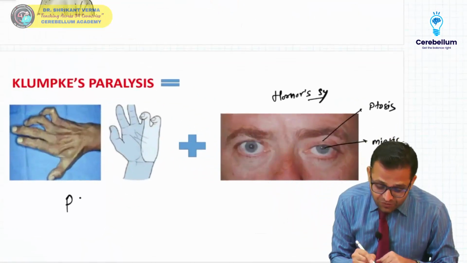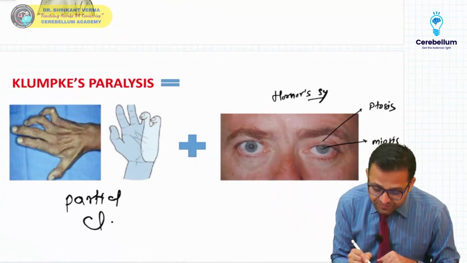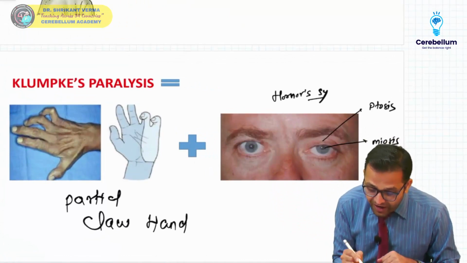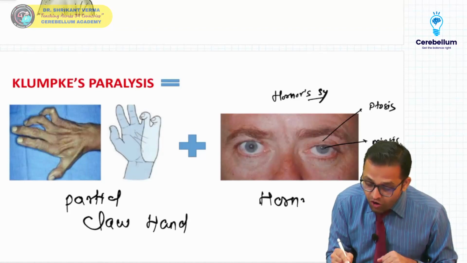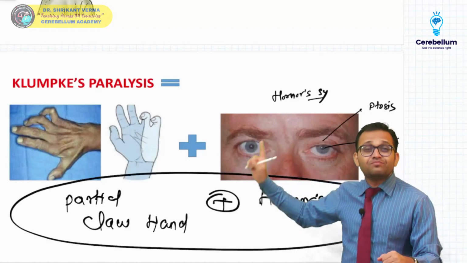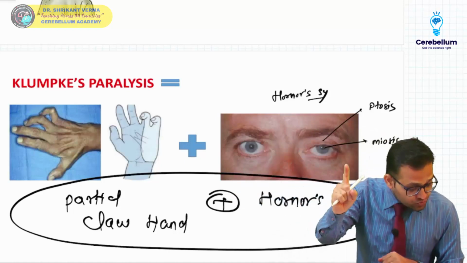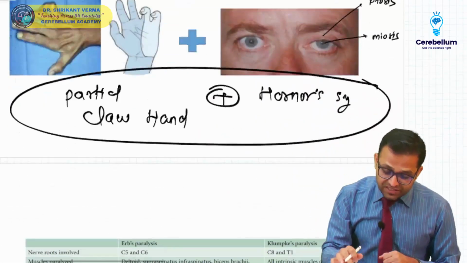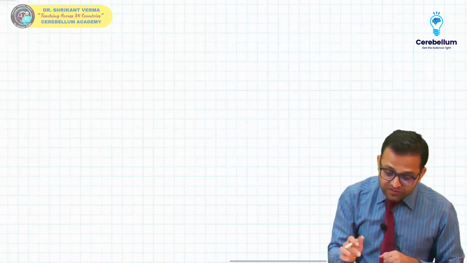Klumpke's paralysis is equal to partial claw hand plus Horner's syndrome. This combination is our Klumpke's paralysis. But now I am going to tell you with the ophthalmology integration why there is such a thing.